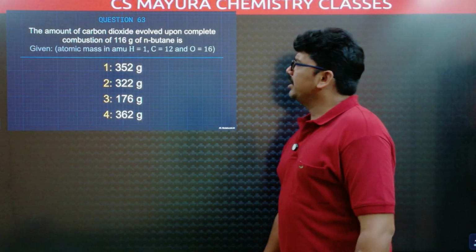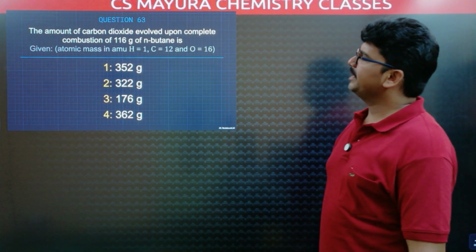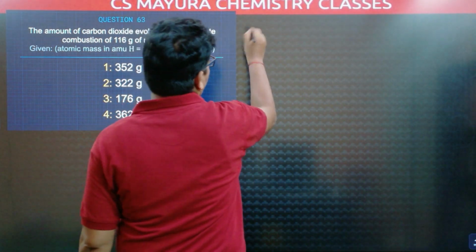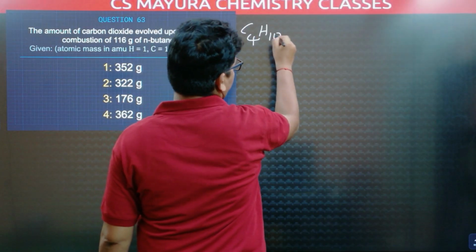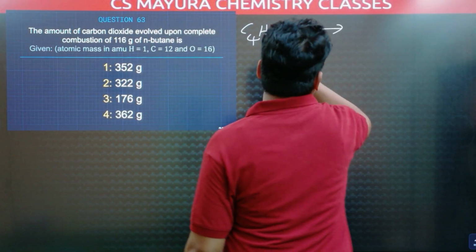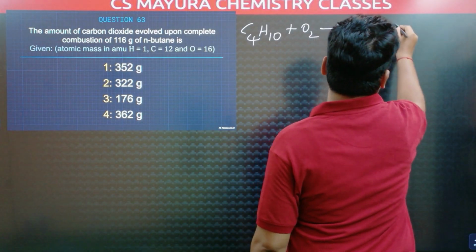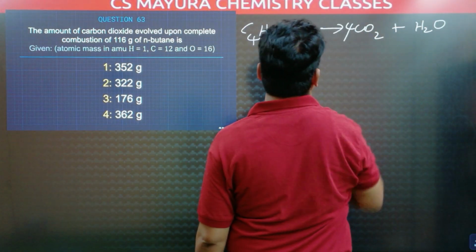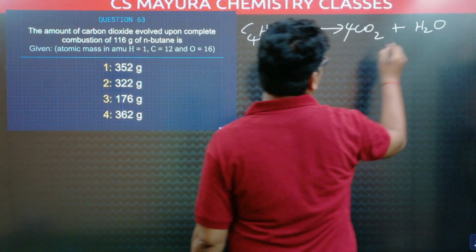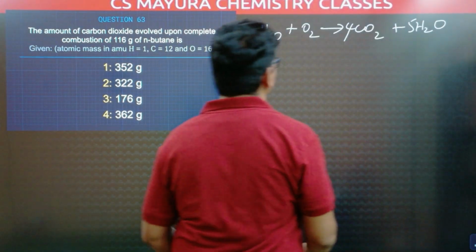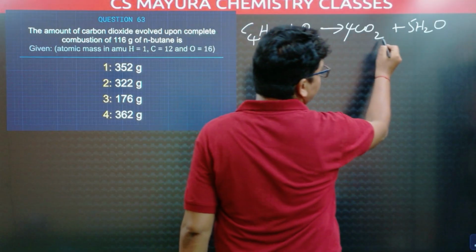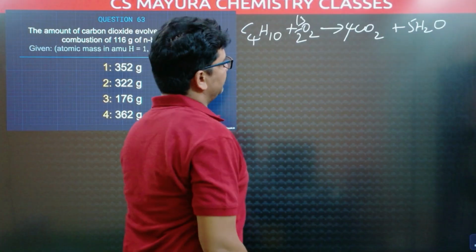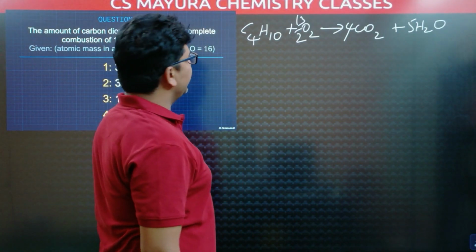The amount of carbon dioxide evolved upon complete combustion of 116 grams of n-butane. The butane formula is C4H10. When it burns with oxygen, it produces carbon dioxide and water. Balance the equation: 4 carbons, here 4 carbons, and 10 hydrogens, this is 5H2O, 10 hydrogens. Now oxygen balancing, 4 twos are 8, 8 plus 5, 13. Then I will take 13 by 2 O2.